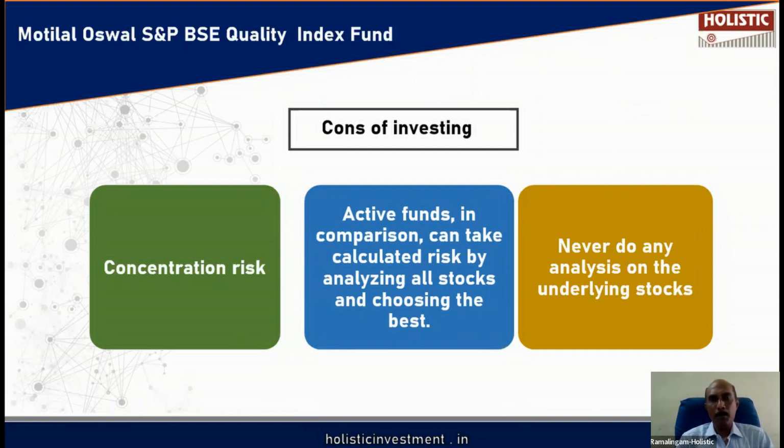As an investor, like you invest in mutual fund, expecting that the fund manager will select best stocks and remove below average stocks from the portfolio. So that is not happening in Motilal Oswal S&P BSE Quality Index Fund NFO. For that matter, it is not happening in any of the index fund. So actively managed funds has got better position to take well calculated risk. That way they reduce downside risk and increase the margin of safety for investors like you and me.